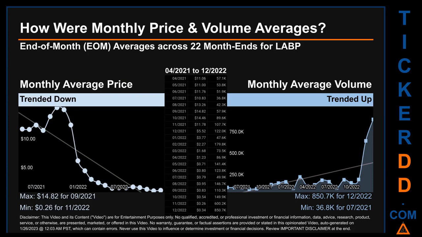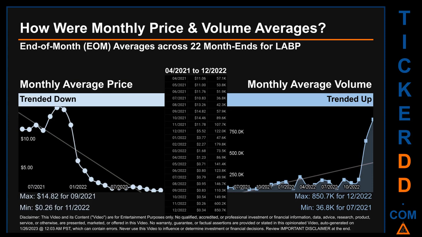How were price and volume averages for LABP? Across 448 trading days, there were a total of 22 month ends, of which monthly averages for daily price and volume were calculated. Overall, monthly price average trended down while monthly volume average trended up.